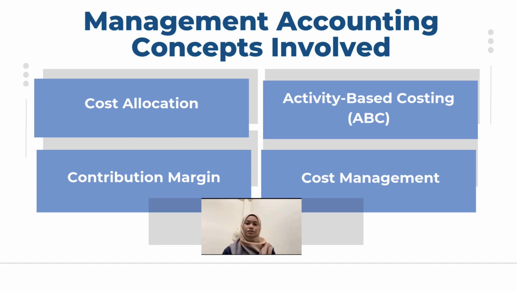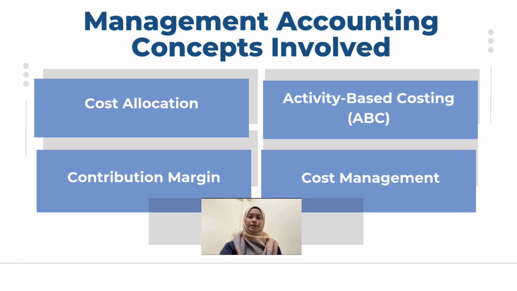Dundee Corporation currently allocates overhead costs based on direct labor costs, which may not accurately reflect the true cost of producing each product. This method can lead to undercosting complex products like flow controllers and overcosting simpler ones like pumps, distorting pricing and profitability decisions. The second one is activity-based costing, which is ABC.